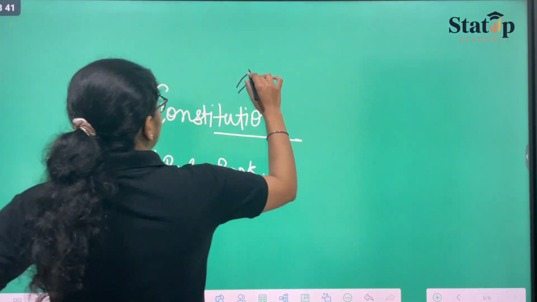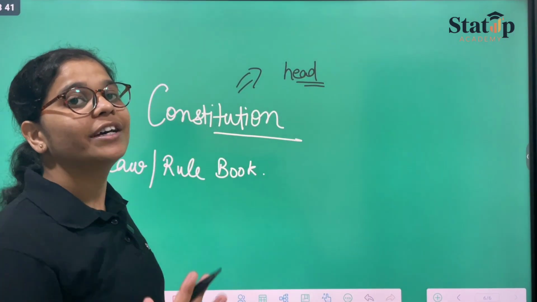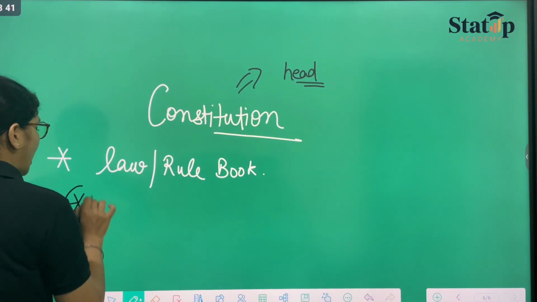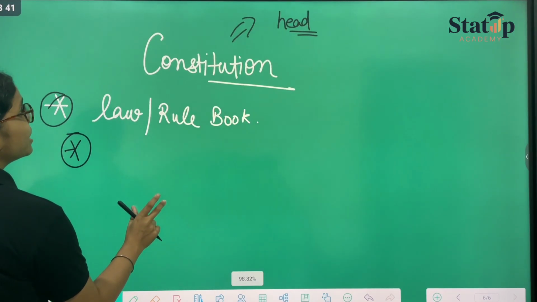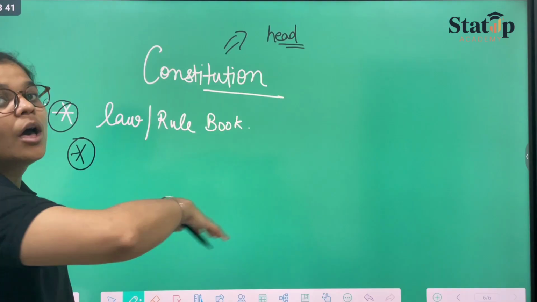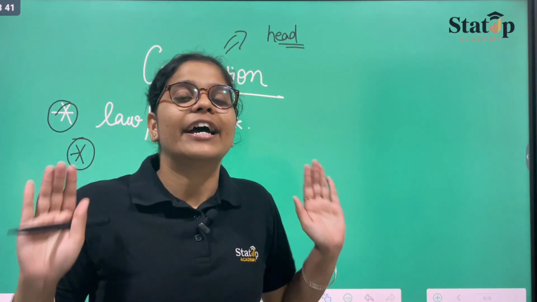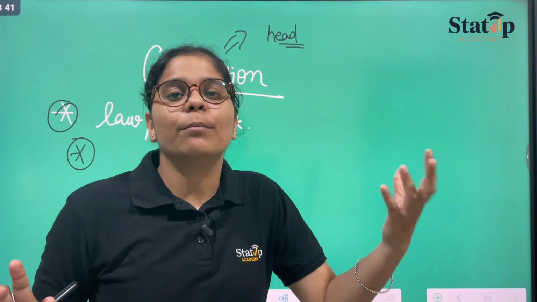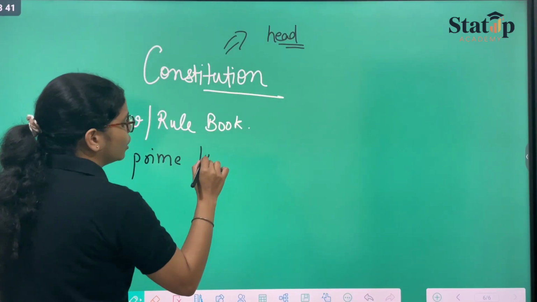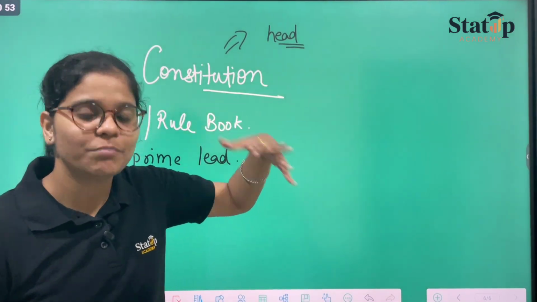Constitution means that I shall be the head, and no one else will be the head. This is what the constitution means. Also, how can we represent constitution? We can represent it as the prestigious book which says that only I shall be obeyed. Nothing will be more prime than the constitution. So it is the prime lead. Nothing can go against the constitution.